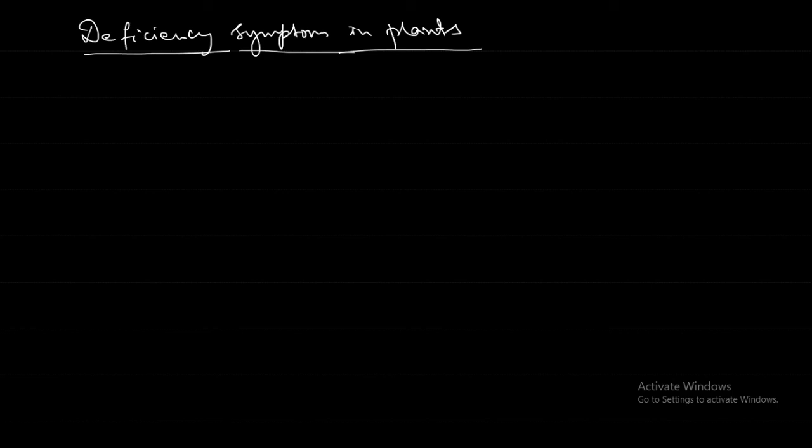This is generally due to the deficiency of nitrogen, potassium, and phosphorus. Instead of saying NKP, we can say NPK, no problem, because we use this for remembering easily. Stunted growth, NPK: there is a deficiency of nitrogen, phosphorus, potassium.